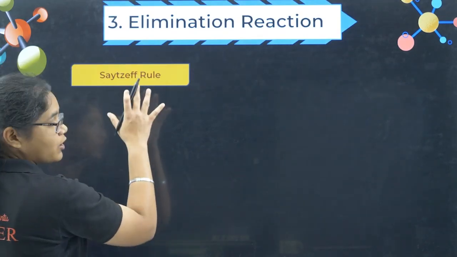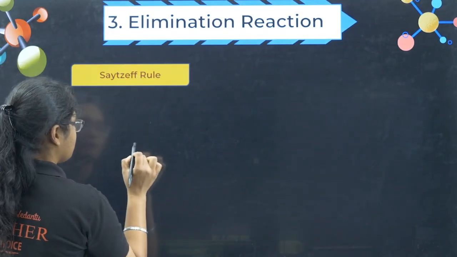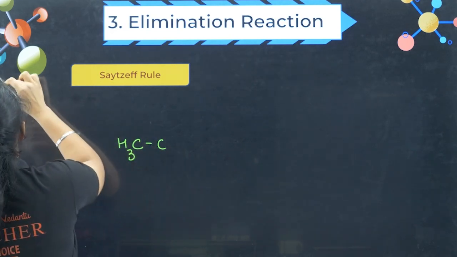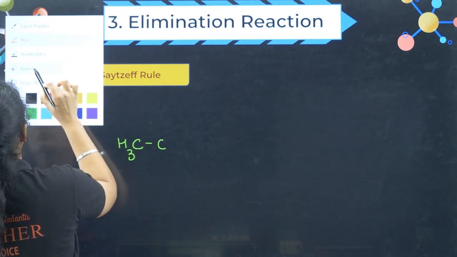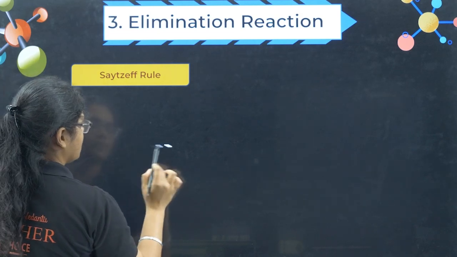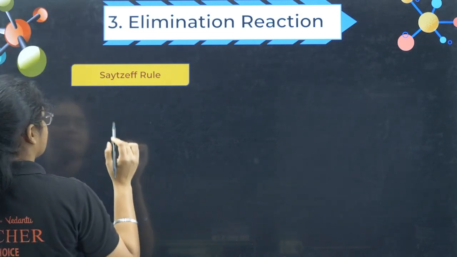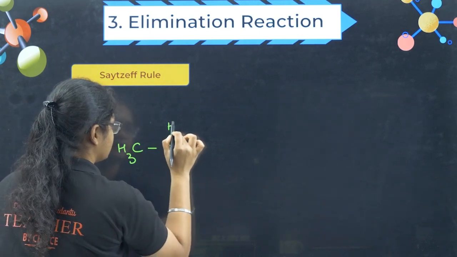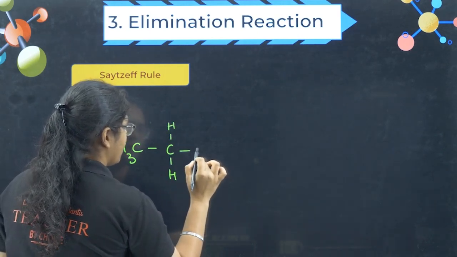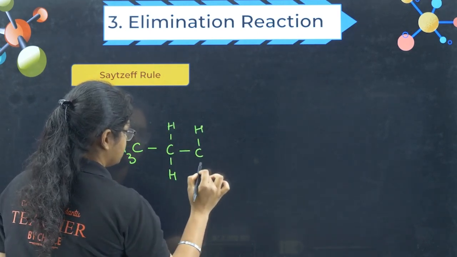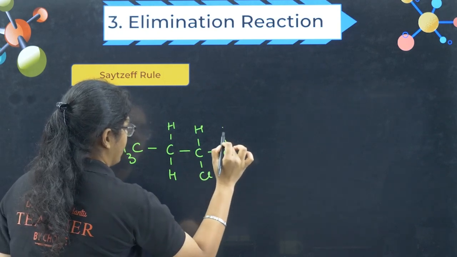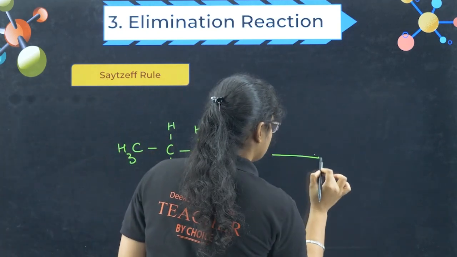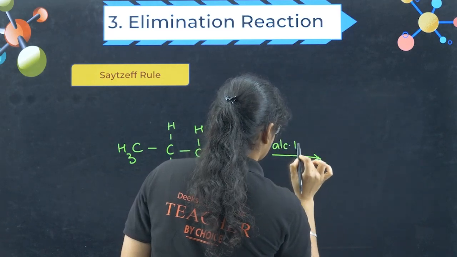Now let me give you an example. We'll talk about the Saytzeff rule, but let me give you an example. Suppose I have CH3 CH2 CHCl CH3, and then you are giving here alcoholic KOH.